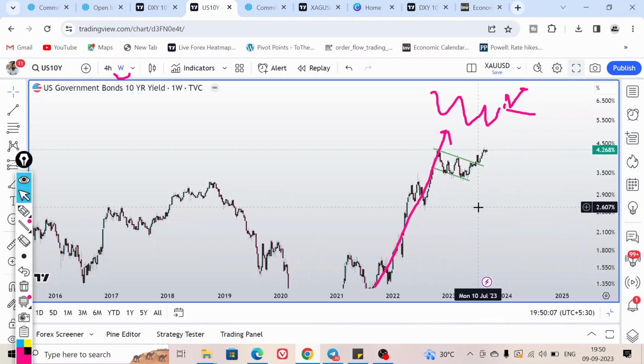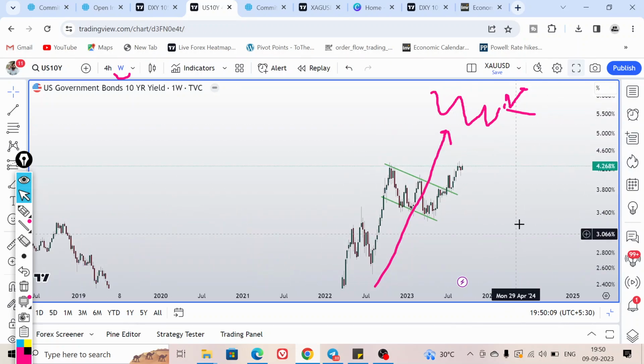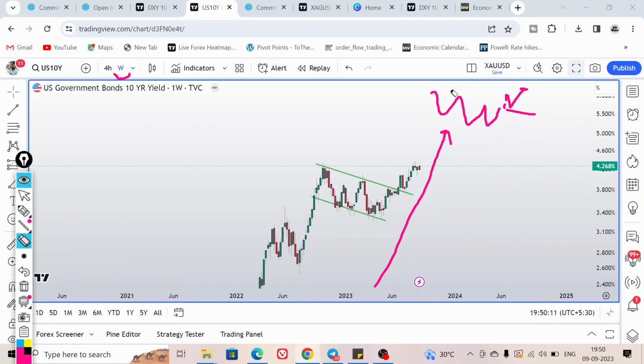So we have to wait for rejection near this level right over here. Price is not able to break above this. This is the recent high. If price is not able to break, then we can expect some decline and this can hurt the bulls of gold. So we can look for buy only after the rejection, and if it breaks out from here, then we can look for the sell opportunities on the gold.